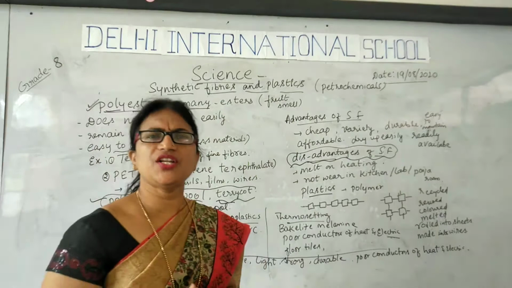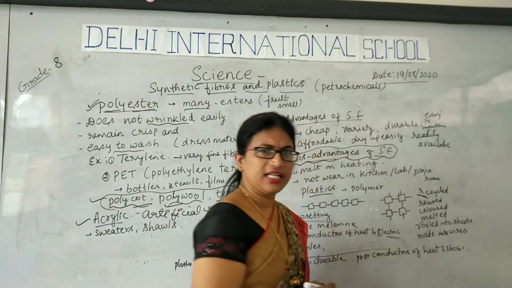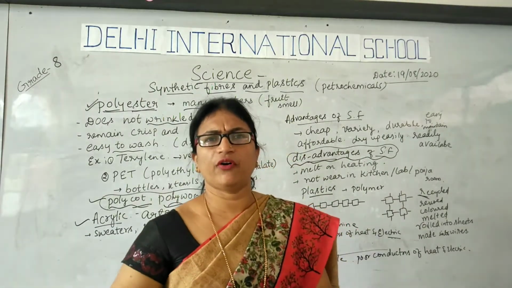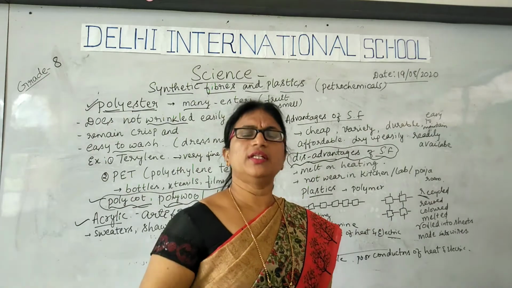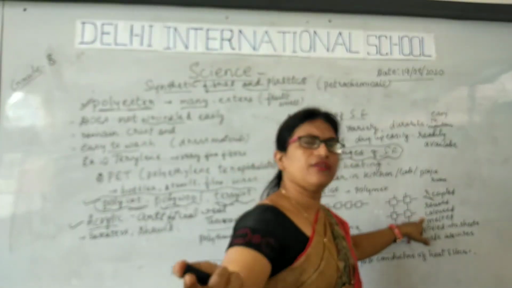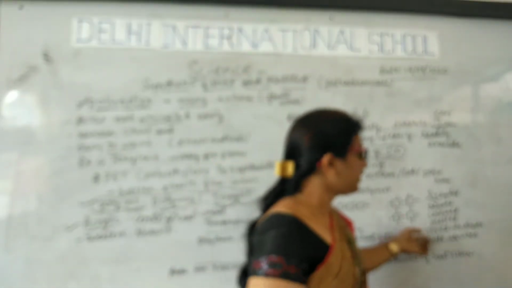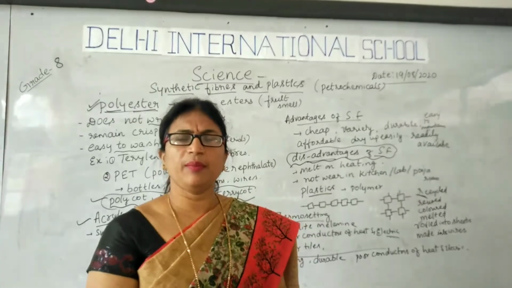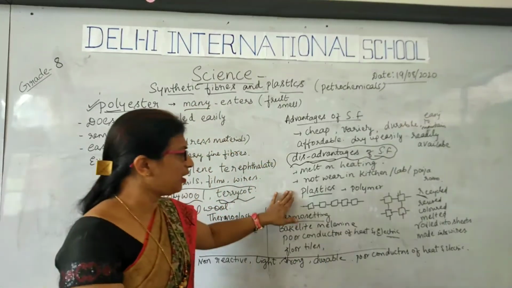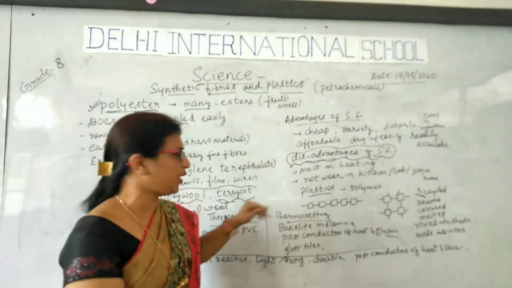Plastics are more advantageous because they can be recycled easily and reused. They can be melted and formed into another design or another color, and we can reuse them. We can color them with different colors, melt them easily, and roll them into sheets or wires. These are the advantages of plastics. That's why we are using plenty of plastics today.